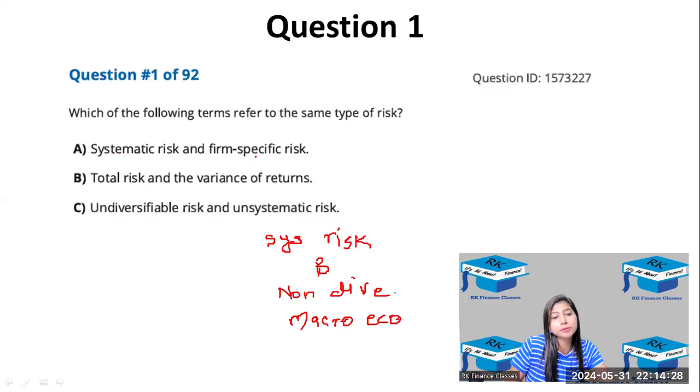Systematic risk and firm specific risk are different. So let me give you the other one.